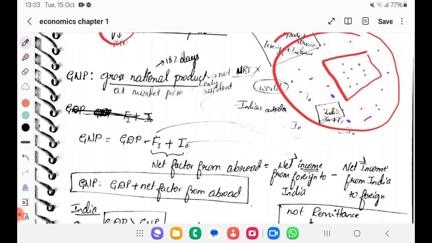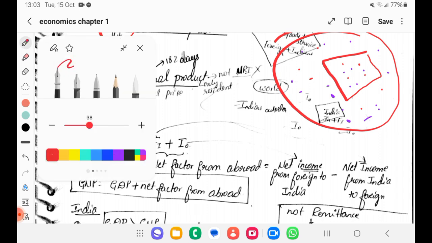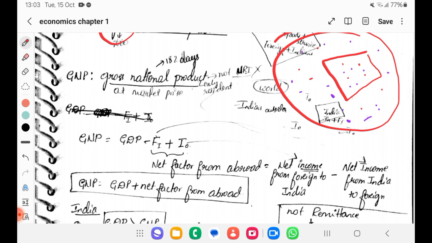Now in GNP, we focus on the products, final goods and services produced by nationals alone. Nationals. This red mark is nationals. Nationals anywhere in the world. Even these nationals, they are not inside India, but still there are nationals. So nationals of India. The goods and services produced by nationals of India, it is GNP, as part of GNP.